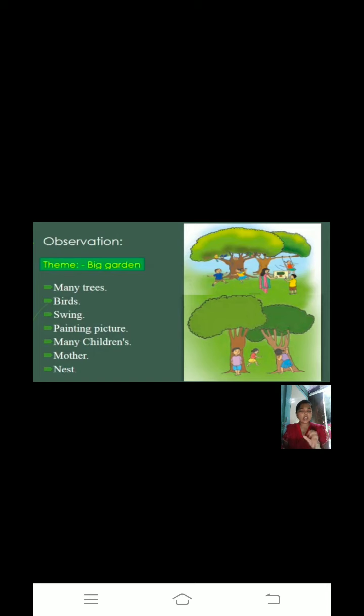First see the picture and observe it. Like what are the different things you see in the picture? These are the different things we keep in our mind that we have seen in the picture.